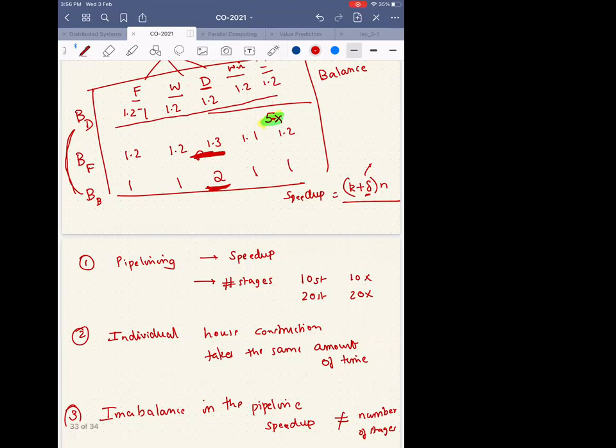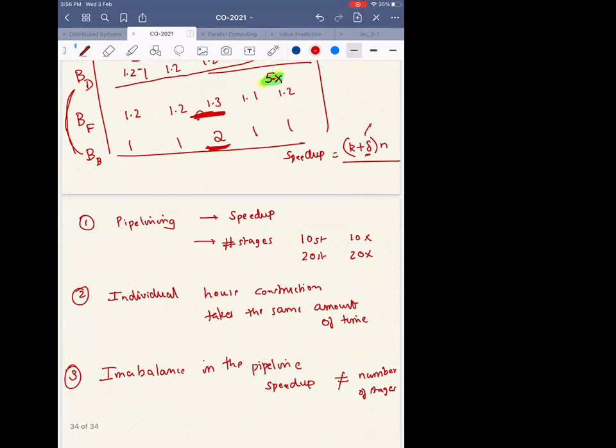But apart from that, are these 3 points clear? Does anybody have any question regarding these 3 points?